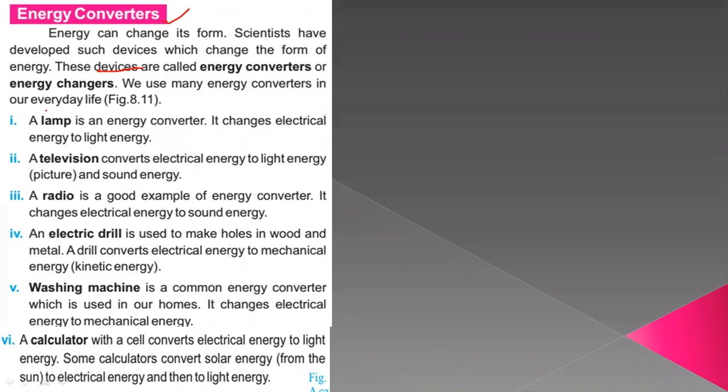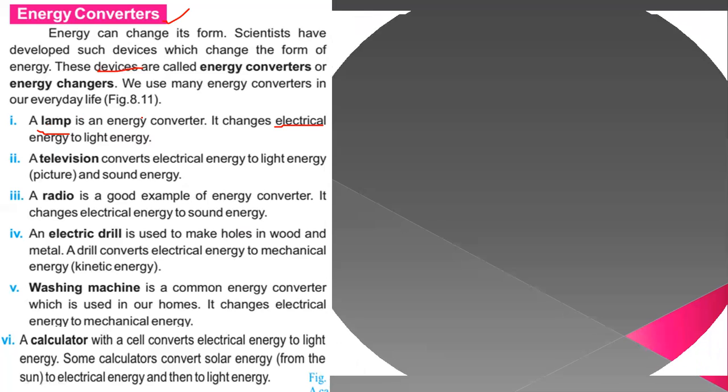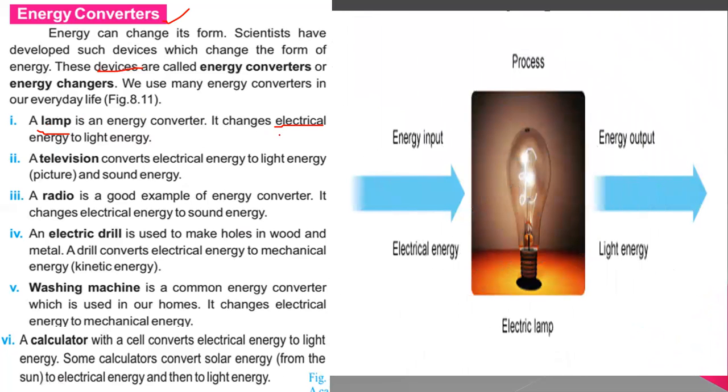For example, number one, there is the lamp. The lamp is an energy converter. Just guess which energy is converted into which form. Yes, when we plug in the lamp and switch it on, there is electrical energy, and that electrical energy is changed into light energy.